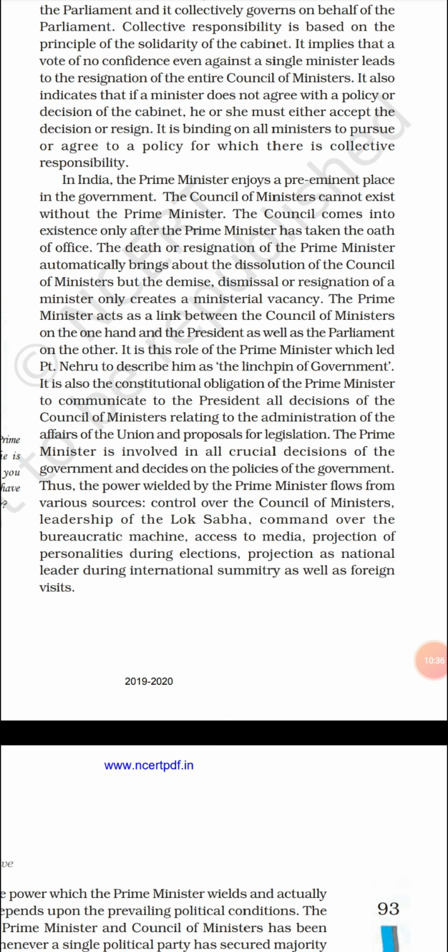Every policy, whatever policies are made in our constitution or in the government, the Prime Minister has to be a participant in that policy making. Without the Prime Minister, no one can decide on policy making. Okay.